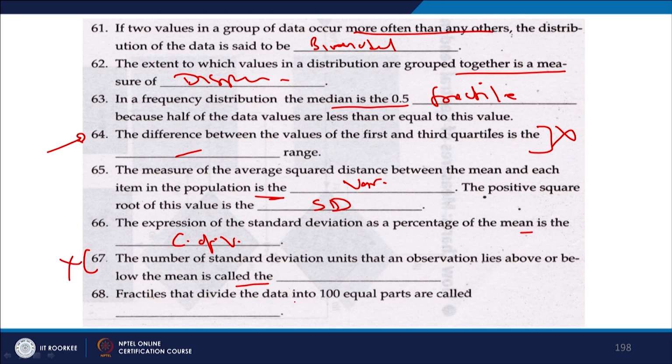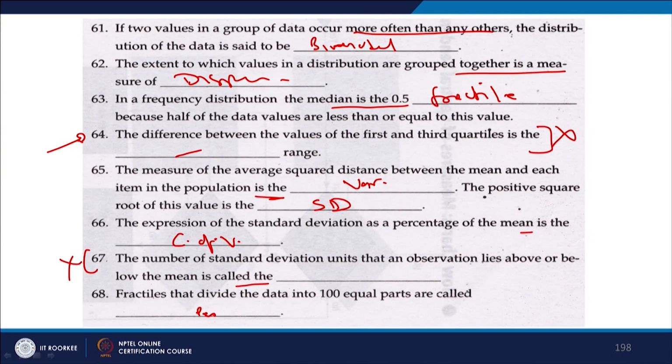The fractile that divides data into 100 equal parts is called what? I have taught you that if you divide data into 10 equal parts, it would be decile, 4 equal parts quartile, 100 equal parts percentile, right. So, percentile is the answer over here, right. So, with this let me finish this particular exercise and we will move on to the next topic, which is